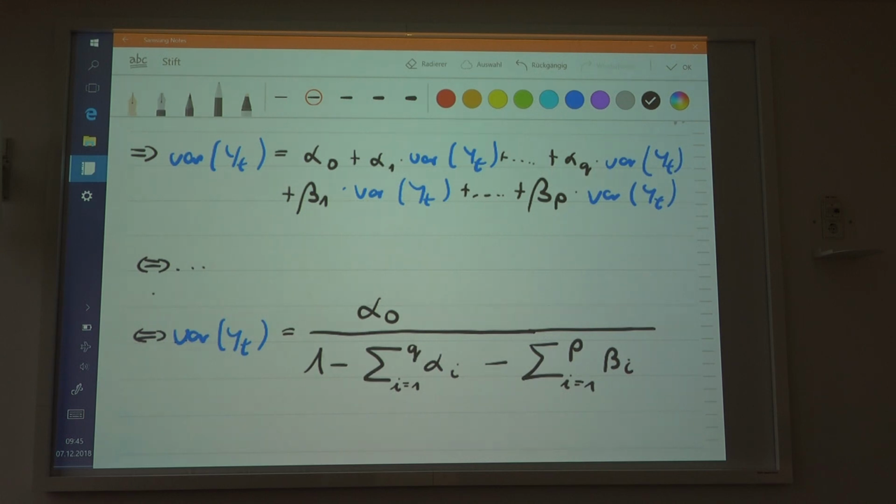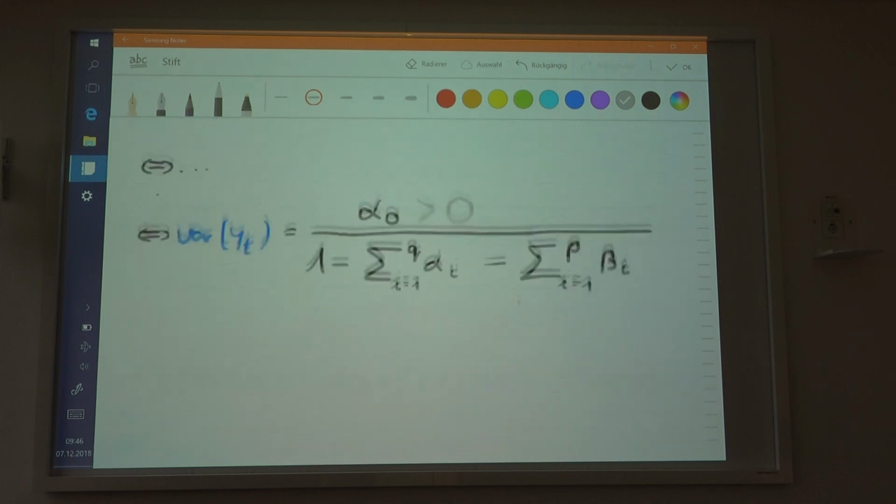Now, of course, this coefficient here, guys, is greater than 0, by definition. And that means that the denominator cannot be negative. So the denominator cannot be negative.